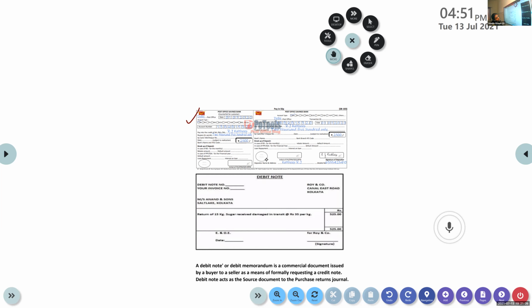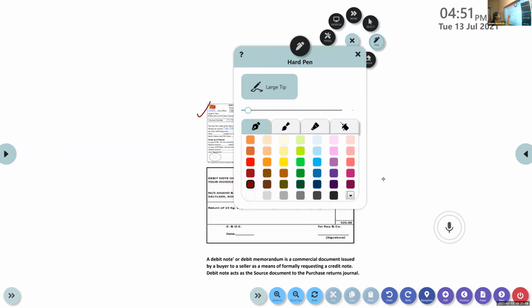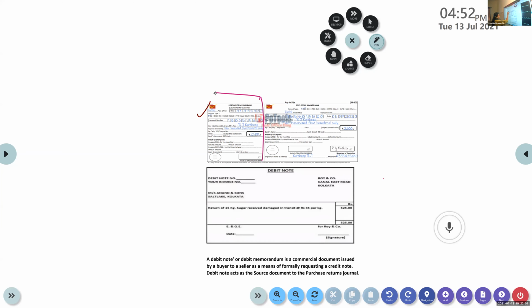So usually when you go to a bank physically, when you want to deposit some money in your account, pay in slip will be kept there on the countertop on the table. Then you take it, you fill up the date, account number, the details, the amount details, to which account you have to deposit it. And a portion of this can be torn, you tear it. So this portion you keep it with you, and this portion you give it to the bank. So this is pay in slip.